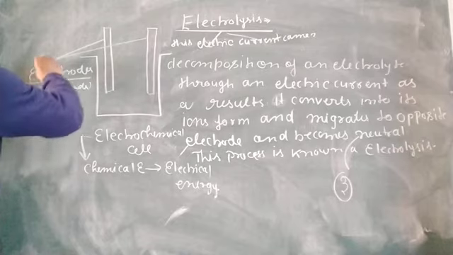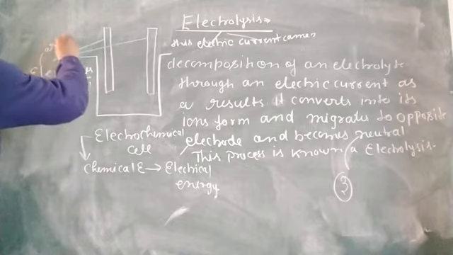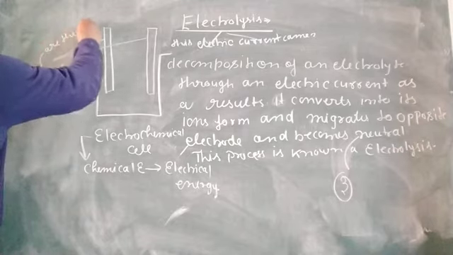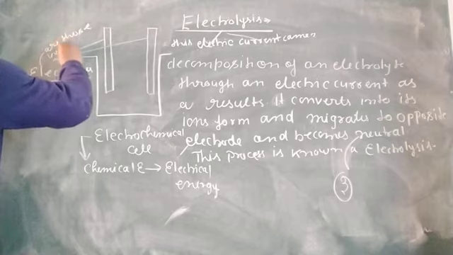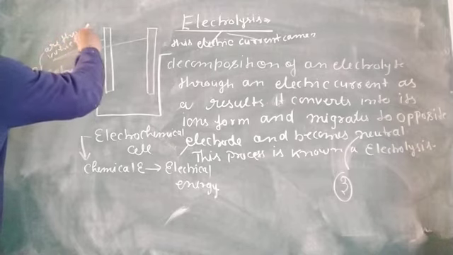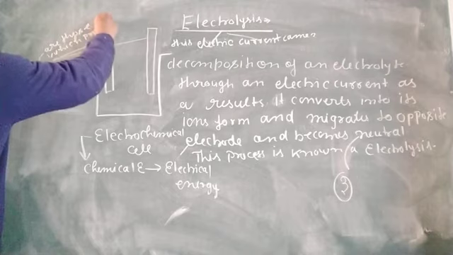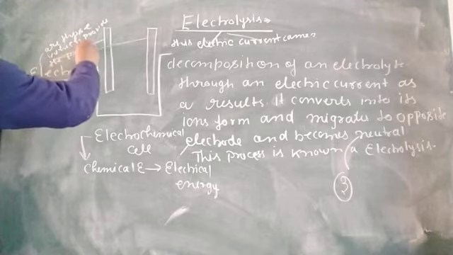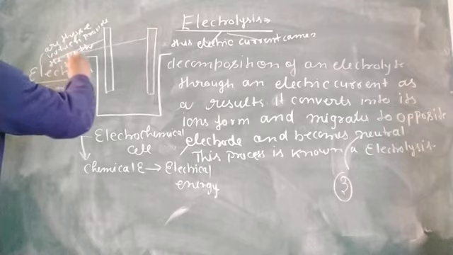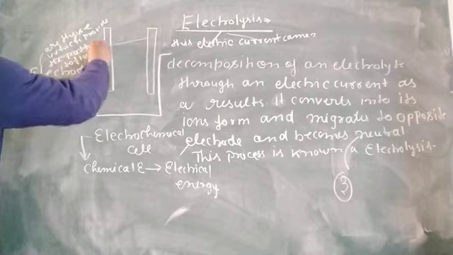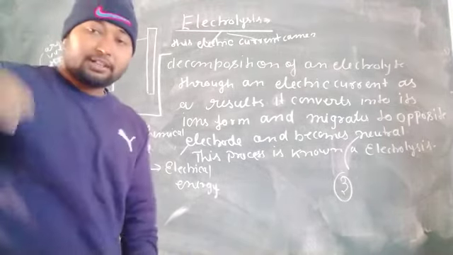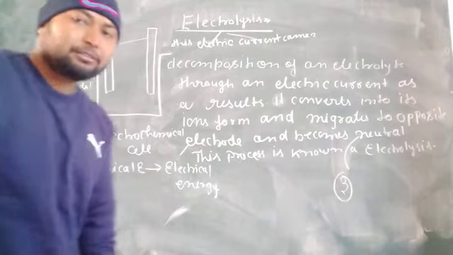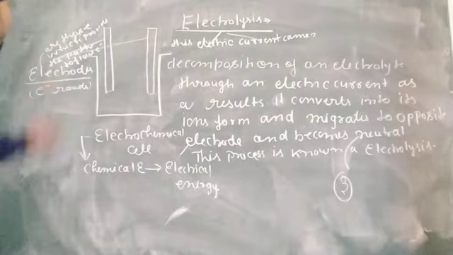It means electrodes are those which provide the path for electrons to flow. जो इलेक्ट्रॉन को चलने के लिए रास्ता है, which provides the path to flow electrons, is known as electrodes.